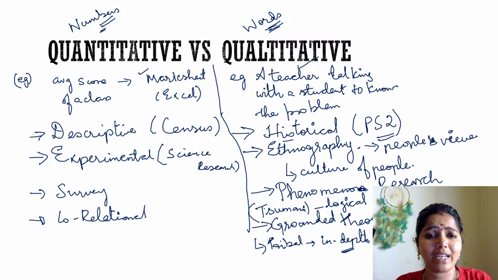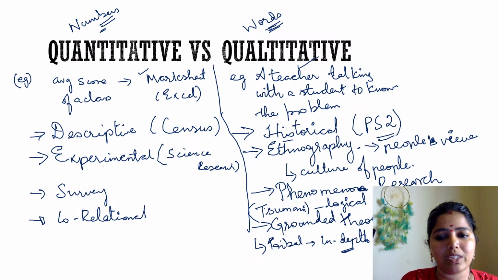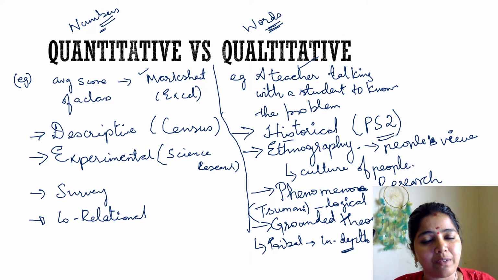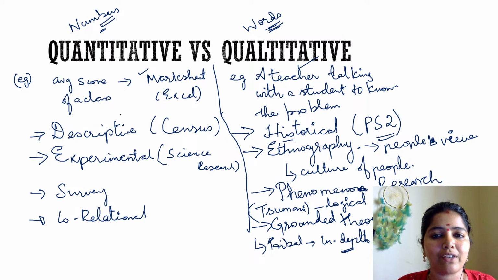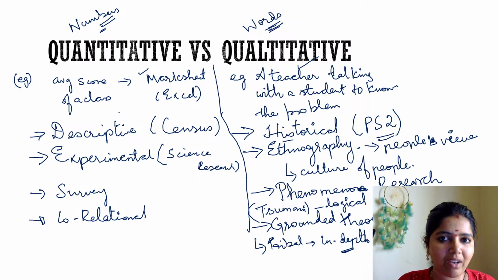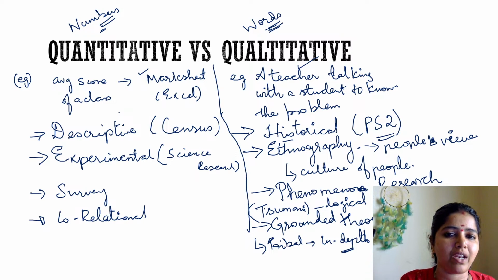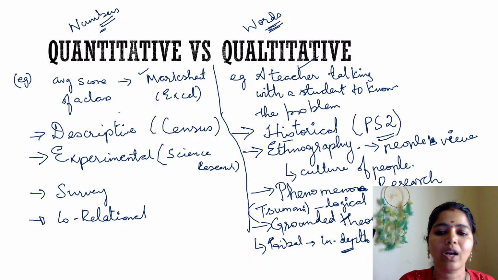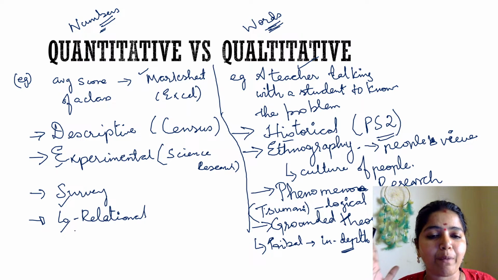And then we move to quantitative and qualitative. Quantitative, we work with numbers; qualitative, we work with words. See, right, descriptive, as we started in the beginning slide itself, in some cases will be applied in qualitative, in some cases quantitative. Depending upon the description given, we have to classify it as either qualitative or quantitative. Experimental research is 100% going to be a quantitative type of research, because it's going to work with numbers, and surveys and correlations all come under the quantitative type of research.